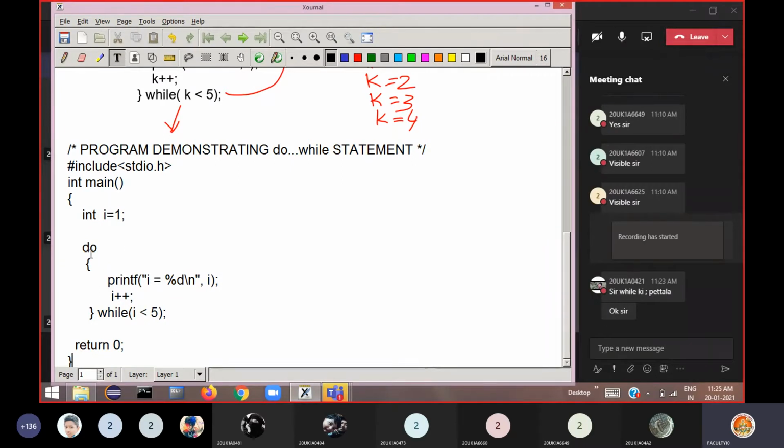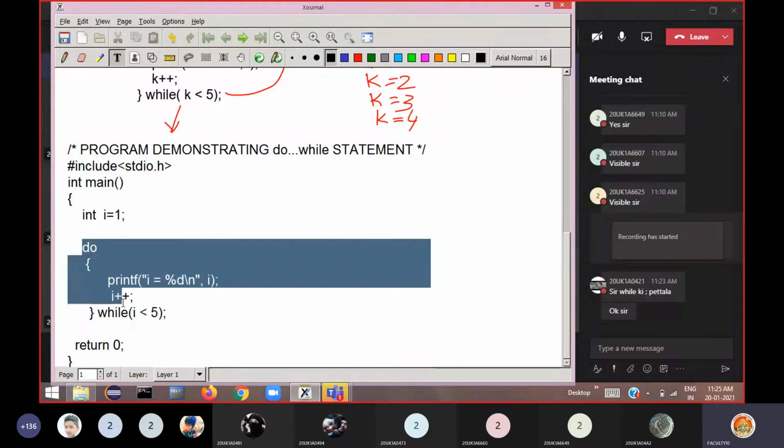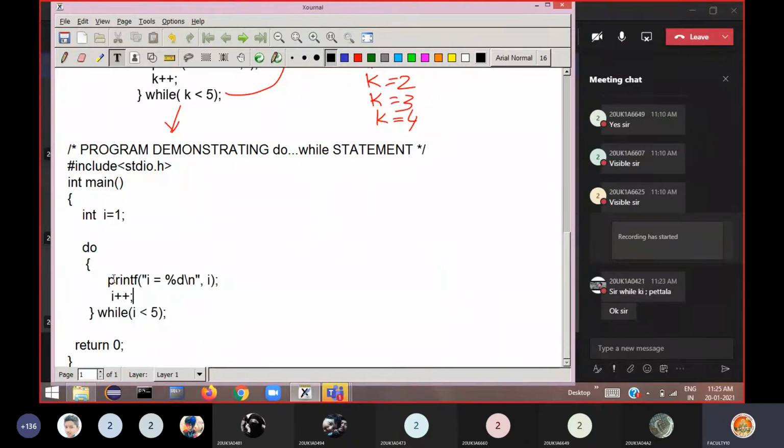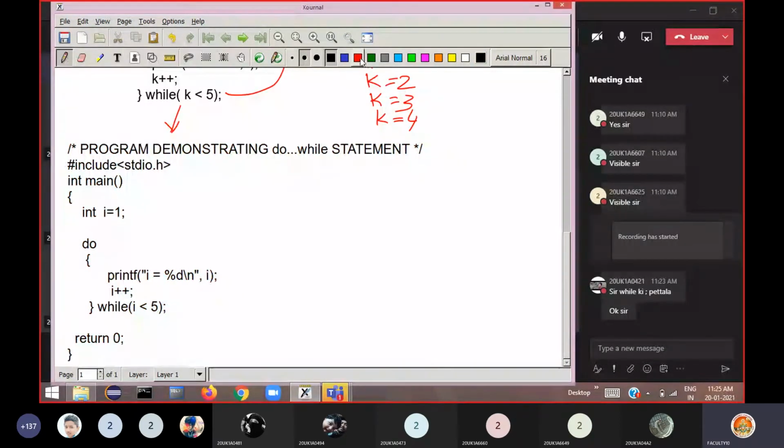As I said, the I value will be initialized to 1, then do what? Do this. That means execute the body of the loop. We are informing the compiler. Then it executes printf I is equal to 1. It prints, so on the screen you will get I is equals to 1. Then I plus plus.